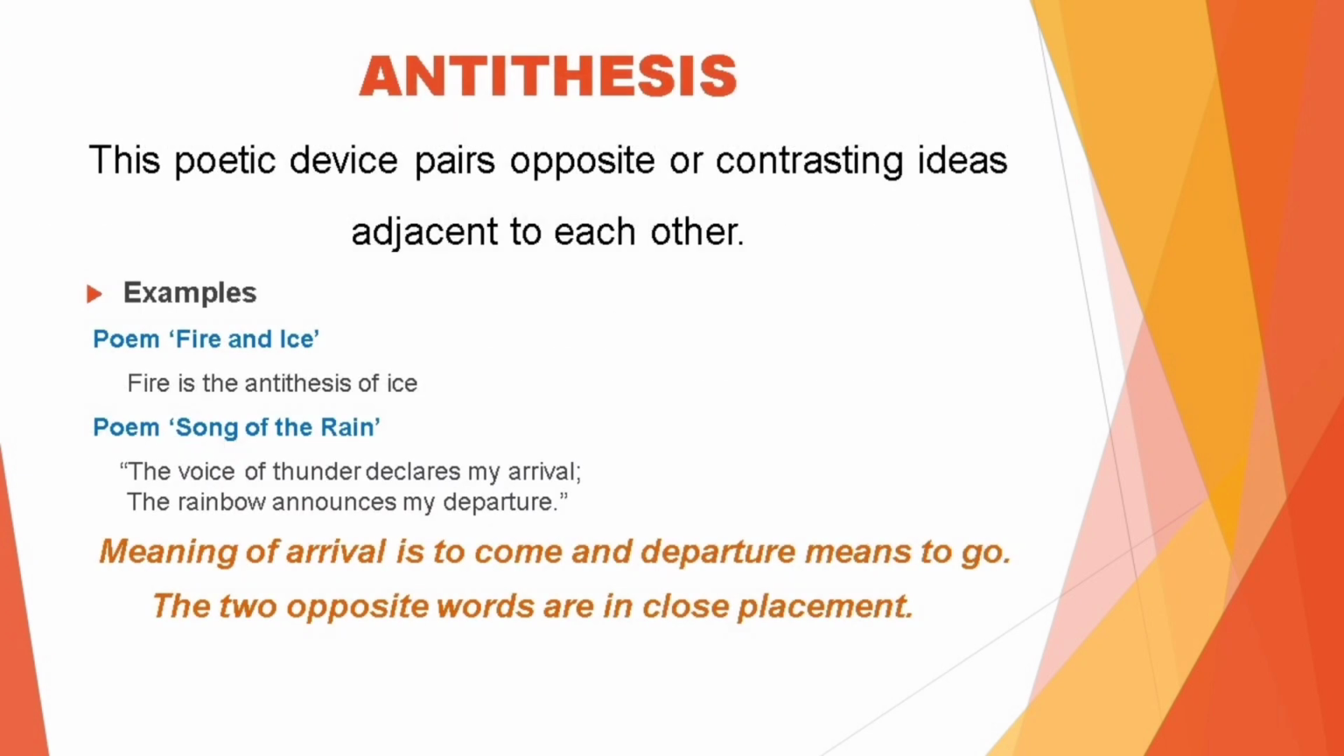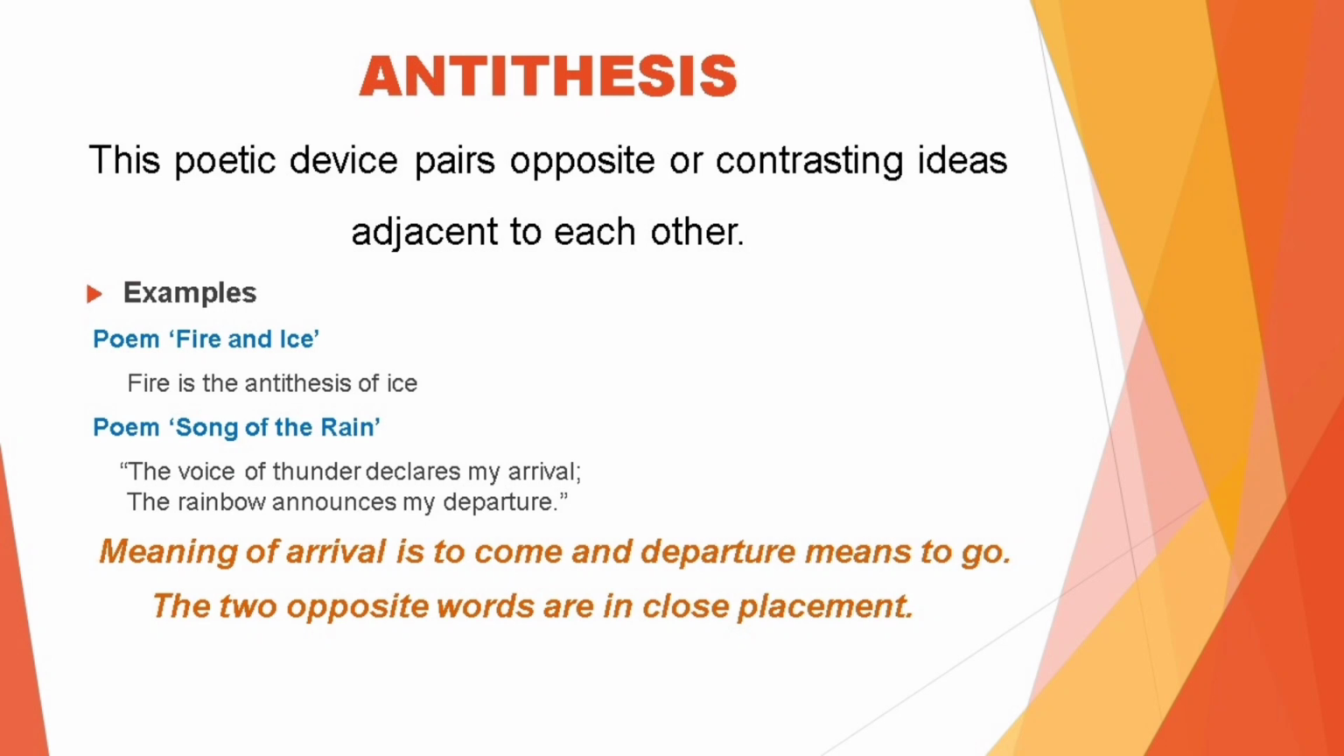Antithesis is the next literary device we take up. This poetic device pairs opposite or contrasting ideas adjacent to each other. For example, the poem Fire and Ice. Fire is the antithesis of ice, and yet we read about them together.